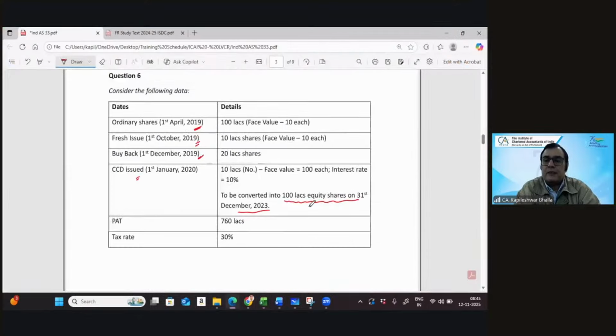Now let's create the second block. Where will I take the second block? Which date to which date? 1st October, and the next change is supposed to be coming in on the fresh issue.